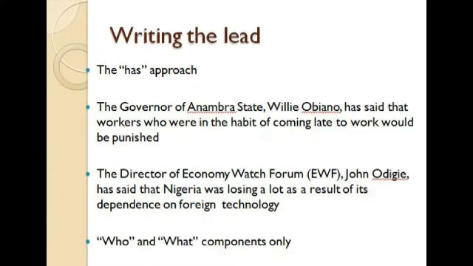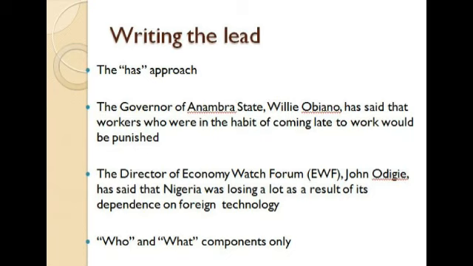The governor of Anambra State, Willie Obiano, has said that workers who were in the habit of coming late to work would be punished. Again, the governor of Anambra State, Willie Obiano, has said that workers who were in the habit of coming late to work will be punished. You see that the information came in form of reported speech. For instance, you will see where we said workers who were in the habit, not workers who are in the habit. You use were because you are reporting.